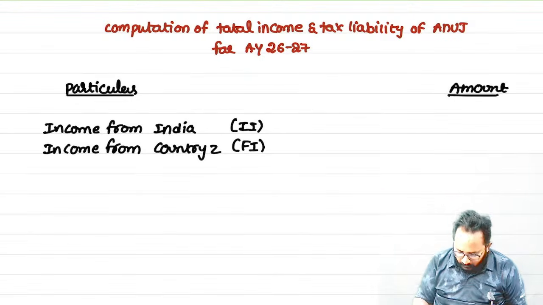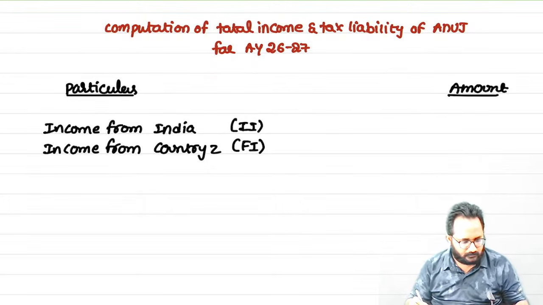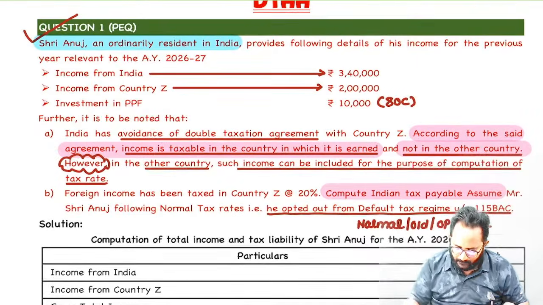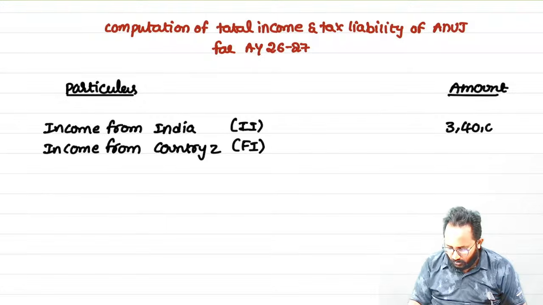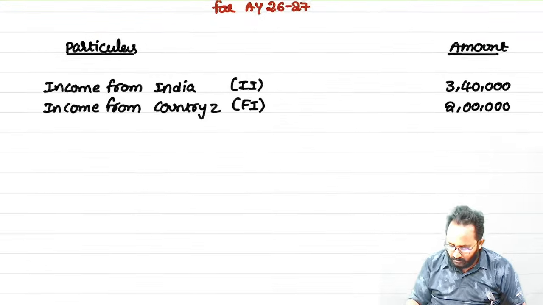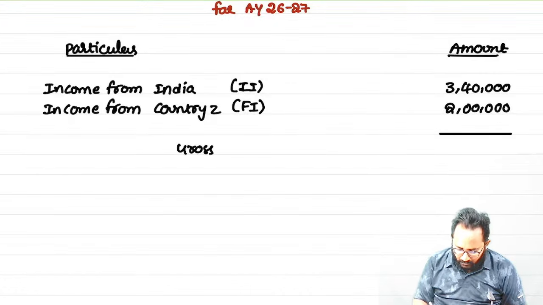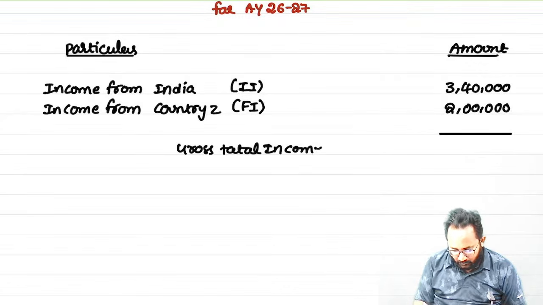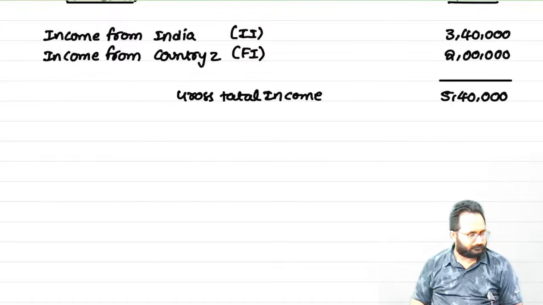Indian income plus what? Foreign income. So can you tell me the Indian income amount? 3,40,000 and 2 lakh. Sir, what will you get? What is that? Gross total income. Sir, in an exam like this, at least you have to present it. How you present it in an exam is up to you only. 5,40,000. Next.